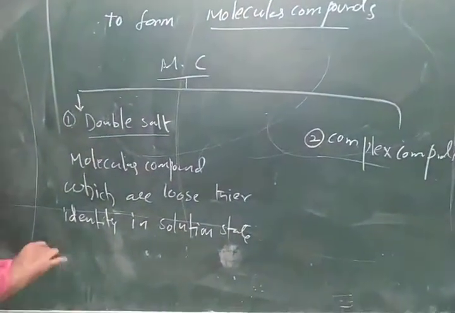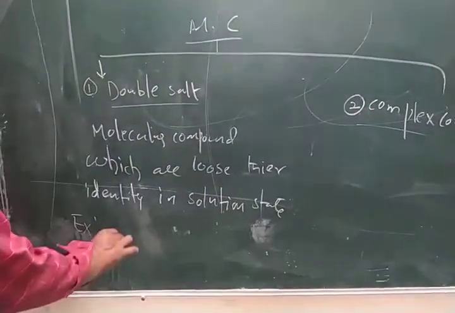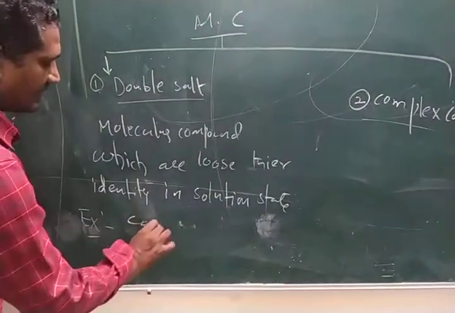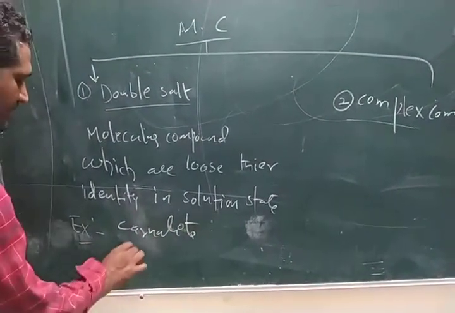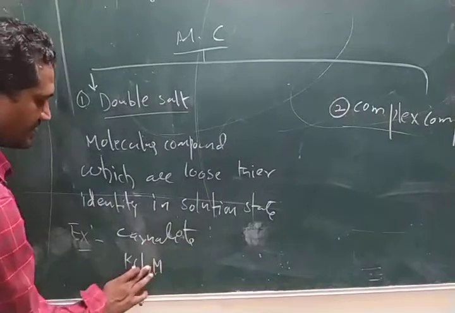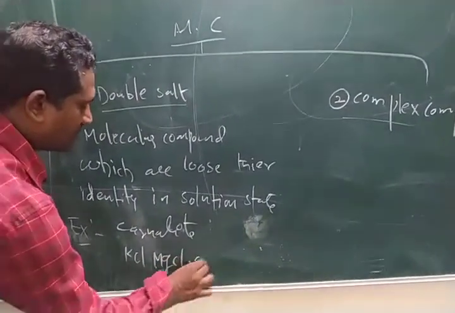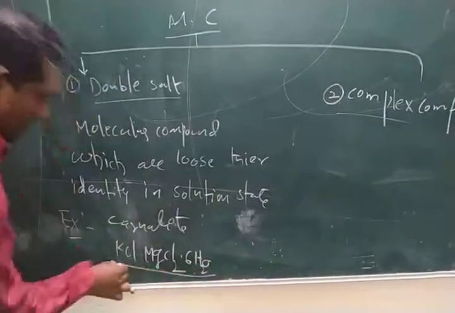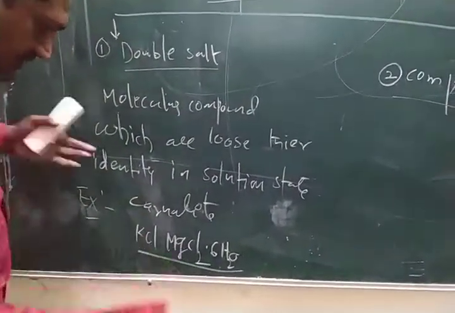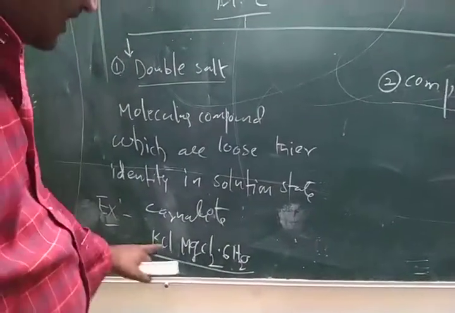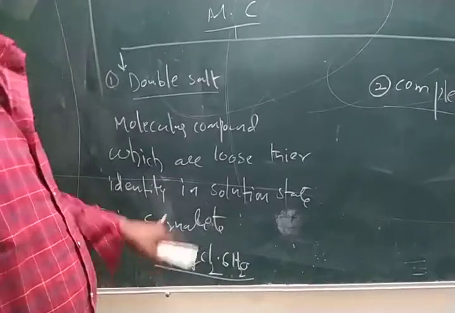For example, double salts mean two salts are combined. Example, carnallite. Carnallite formula: KCl, MgCl2 and 6 moles of water. This total is one compound, the double salt. Here two salts are combined to give carnallite.